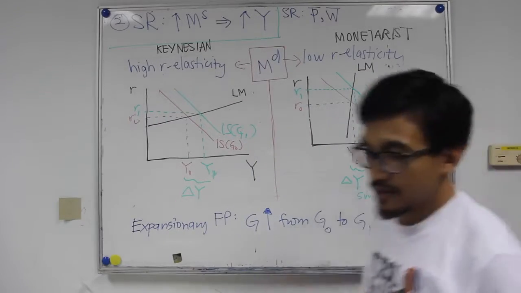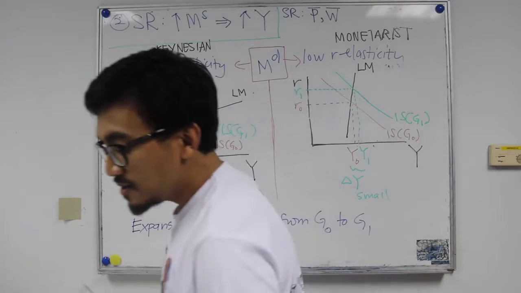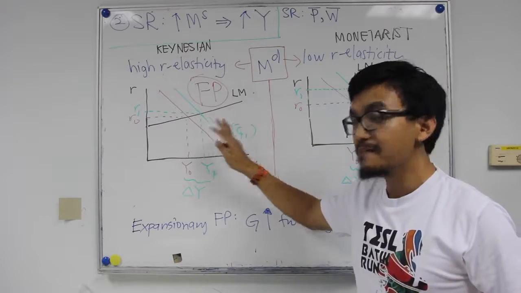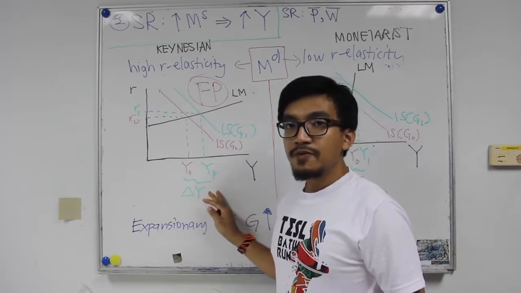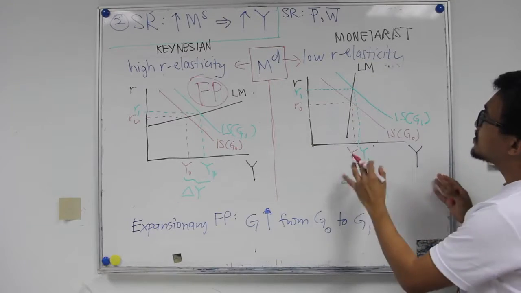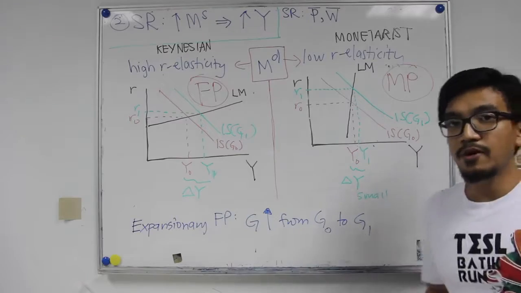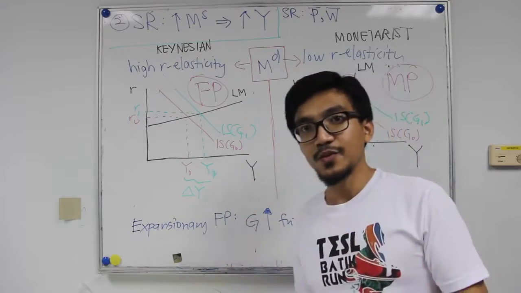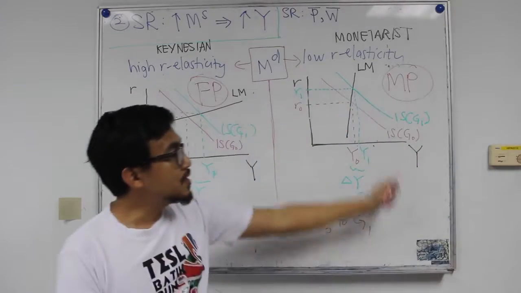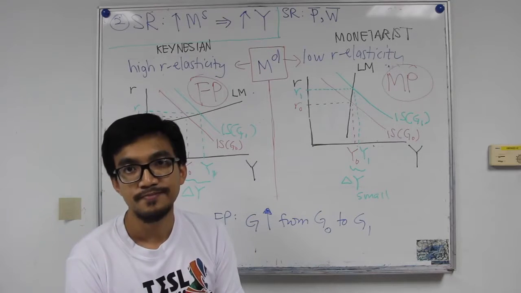So based on this, and remember the previous analysis on the change in monetary policy, that's why according to the Keynesian, they support fiscal policy, because according to them, fiscal policy would be more effective in influencing real output or real income, while according to the monetarists, it seems that fiscal policy is not really effective, so they prefer the use of monetary policy. Based on the previous discussion, a change in monetary policy would be able to cause a bigger increase in real income, according to the monetarists.